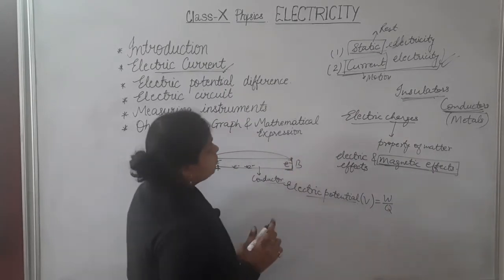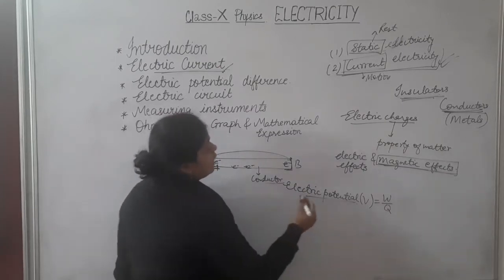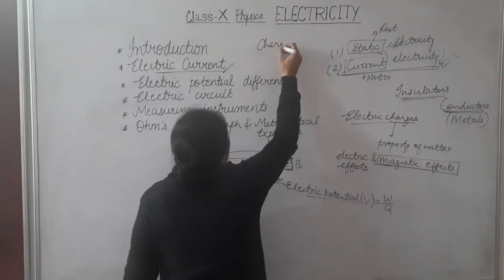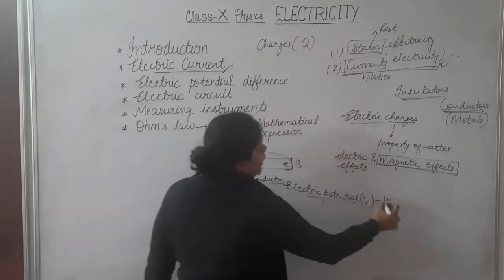Also some of the notation or representation you have to remember. We have discussed charges. Electric charges are denoted by Q. W here is work done.